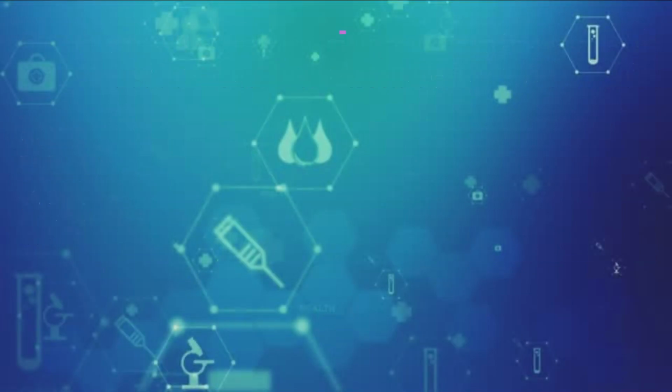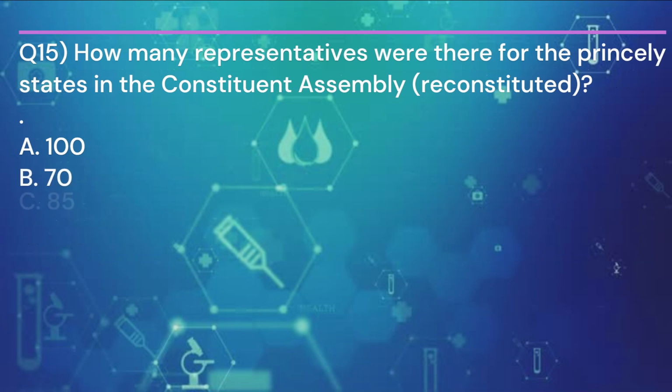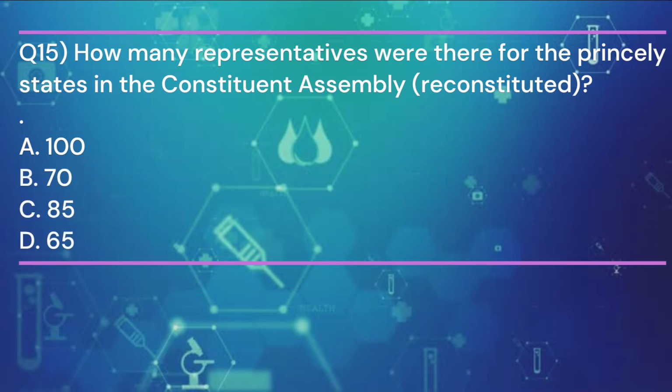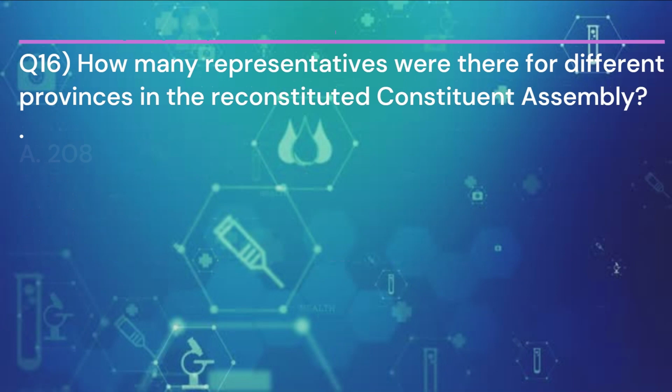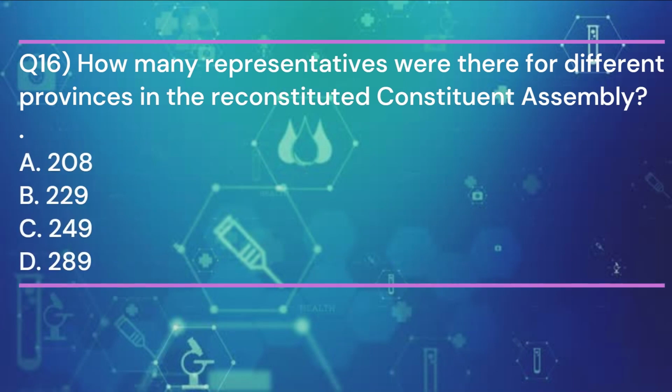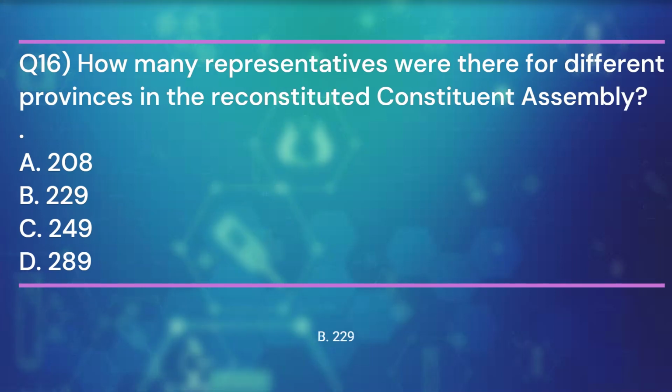299. Question 15. How many representatives were there for the princely states in the Constituent Assembly reconstituted? And the answer is B. 70. Question 16. How many representatives were there for different provinces in the reconstituted Constituent Assembly? And the answer is B.